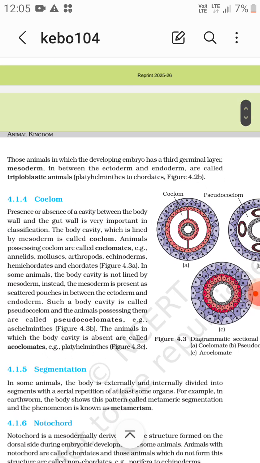Right, now what is the coelom? Now the presence or absence of body cavity between the body wall and the gut wall, that is digestive wall, is very important in classification. The body cavity which is lined by mesoderm is called the coelom. Animals possessing coelom are the coelomates. Examples: annelids, molluscs, arthropods, echinoderms, hemichordates and chordates.